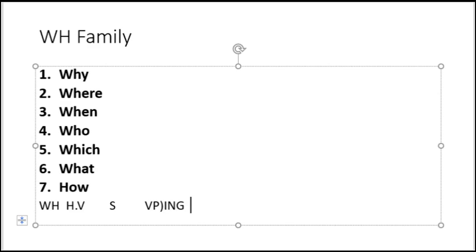It doesn't matter which continuous tense you are writing, every continuous tense uses the present form with ing. Just keep that in mind. And then the last one is going to be the object, and then put in a question mark.